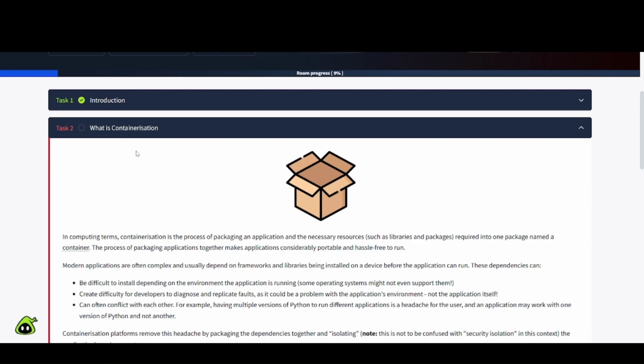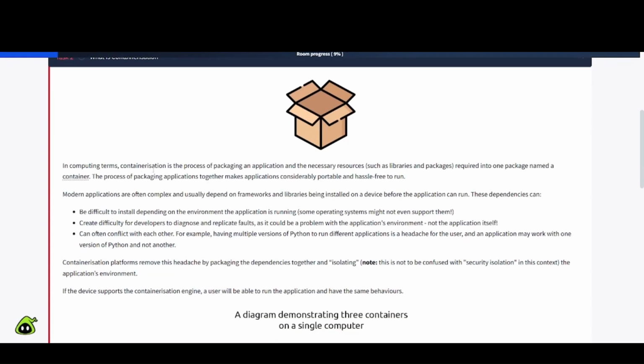Task 2. What is containerization? In computing terms, containerization is the process of packaging an application and the necessary resources, such as libraries and packages, required into one package named a container. The process of packaging applications together makes applications considerably portable and hassle-free to run.